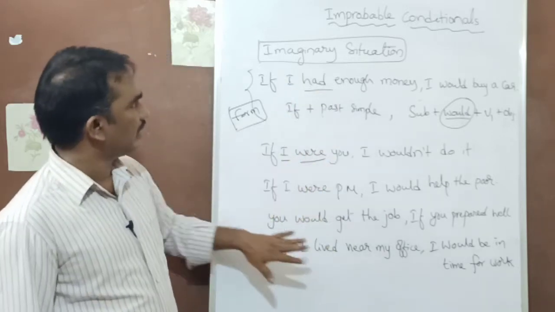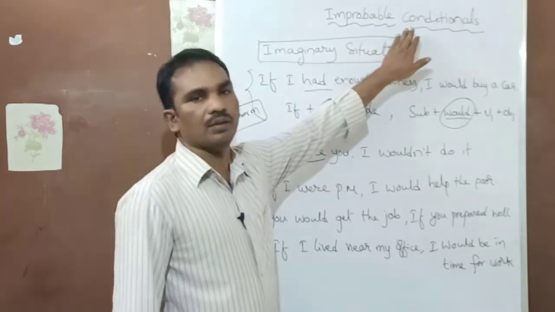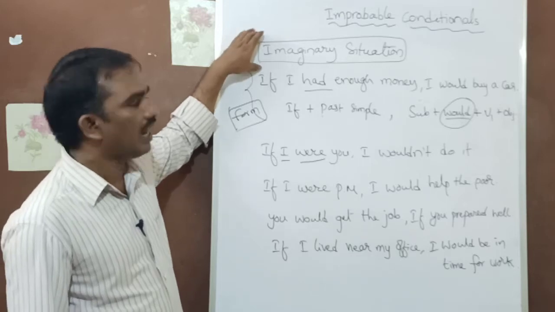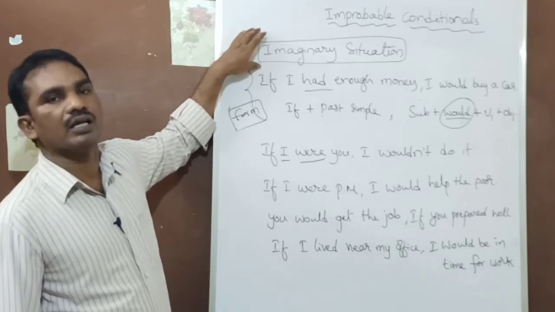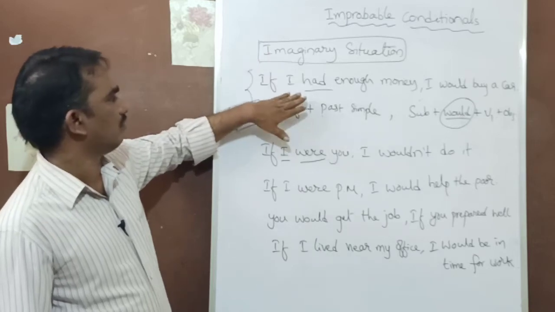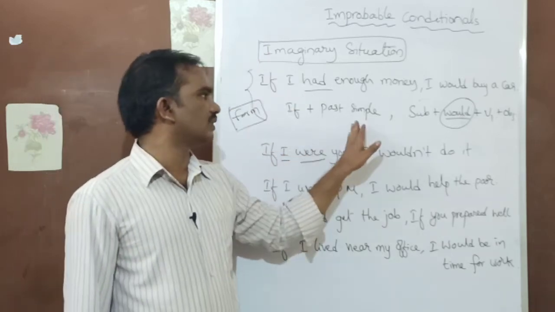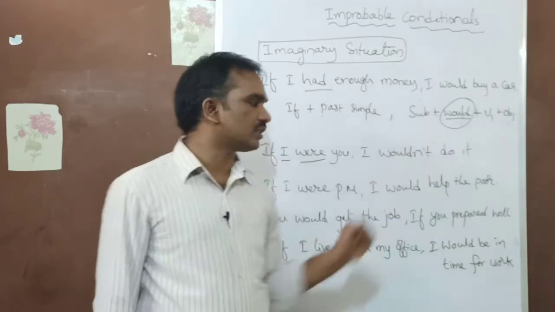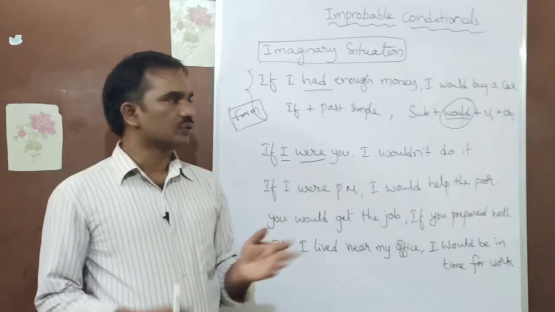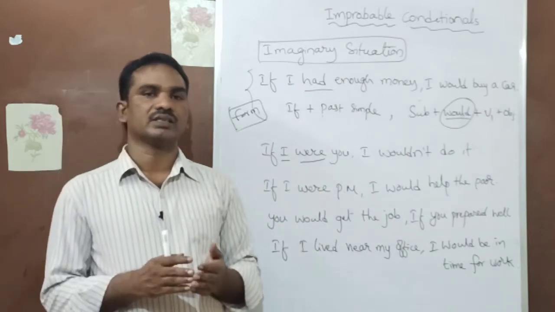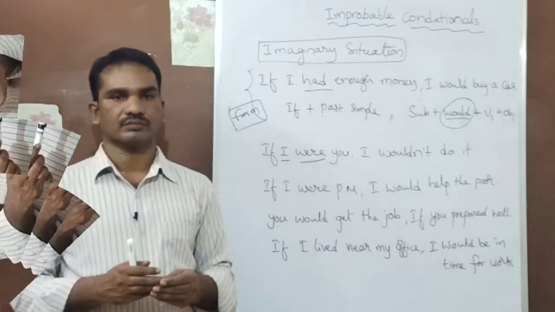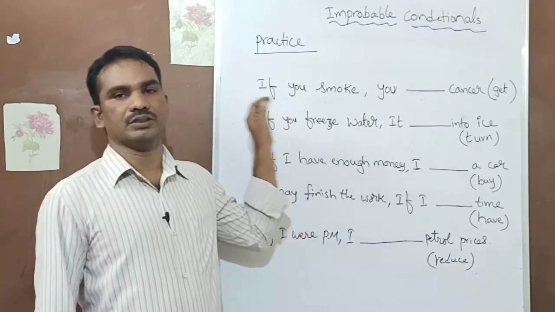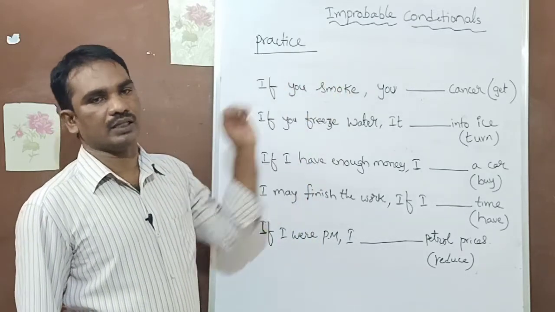Okay, so these are the examples. So what is this? Improbable condition. Improbable condition is used for imaginary situations or things you expect. So the form is if plus past simple, and the main clause is subject plus would plus V1 plus object. On your own you can prepare your own sentences and practice more. Practice on the three conditionals that we learnt: zero, first type and second type.